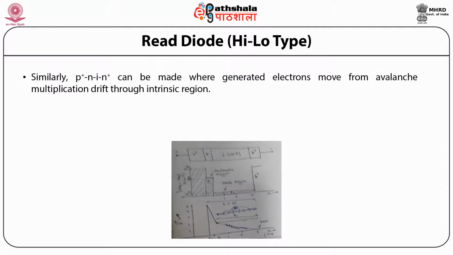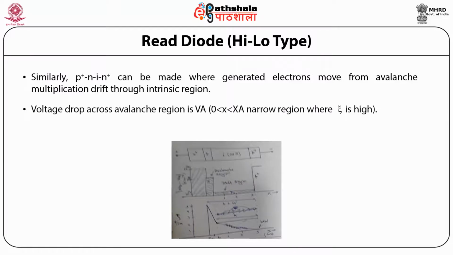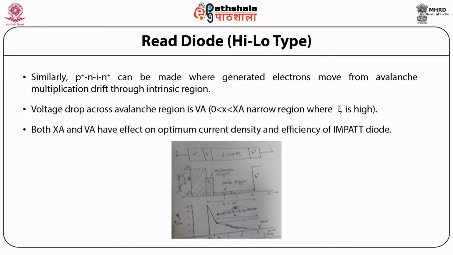Similarly, P plus N I N plus can be made, where generated electrons from avalanche drift through the intrinsic region. So, as shown in this figure, the voltage drop across the avalanche region is VA and x is ranging from 0 to XA. That is a narrow region where the field zeta is high. Both XA and VA have an effect on the optimum current density and efficiency of the impact diode.